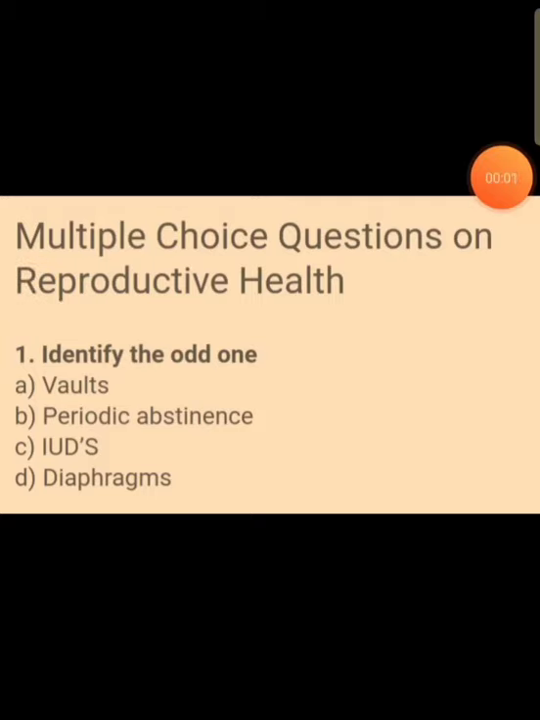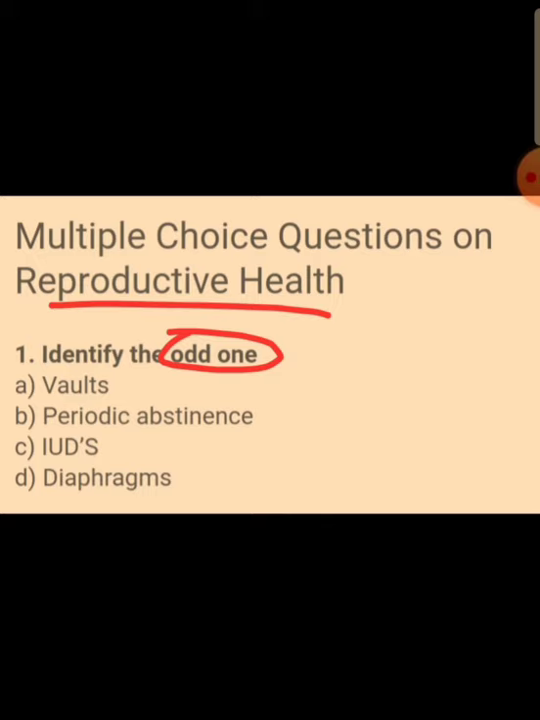Hello students, let us solve some of the MCQs related to the reproductive health chapter, the third chapter in 12th CBSE biology. So here is the first question, and we need to identify the odd one out of walls, periodic abstinence, IUDs and diaphragm. The odd one is periodic abstinence, which means it is a natural method of contraception where